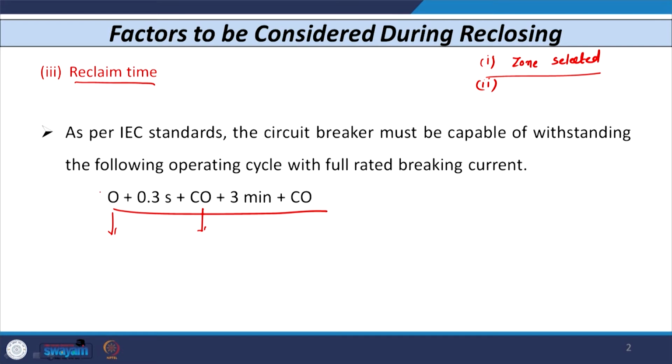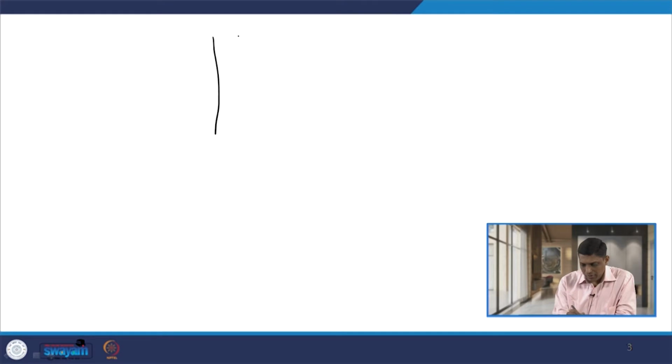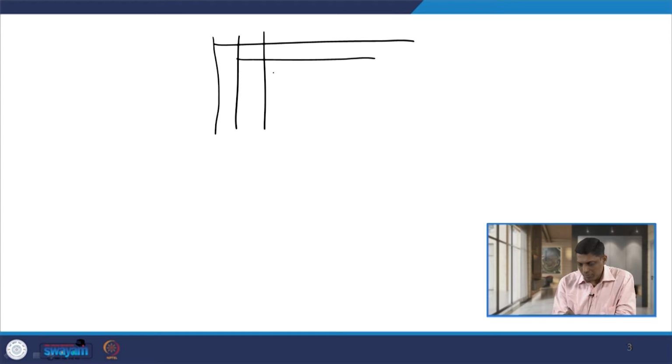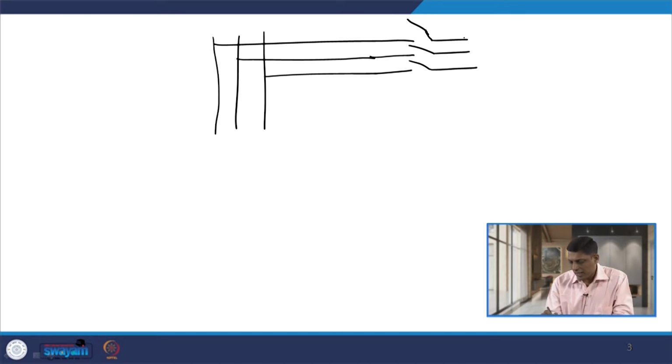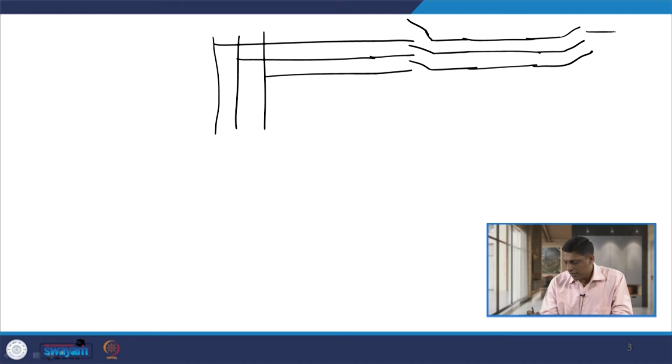Now, what is the meaning of this equation? To understand this, let us consider just one example. Let us assume that we have a 3 phase circuit and we have the breakers at this end, and then we have the line, and again we have the breakers at this end, and this is connected with the bus.